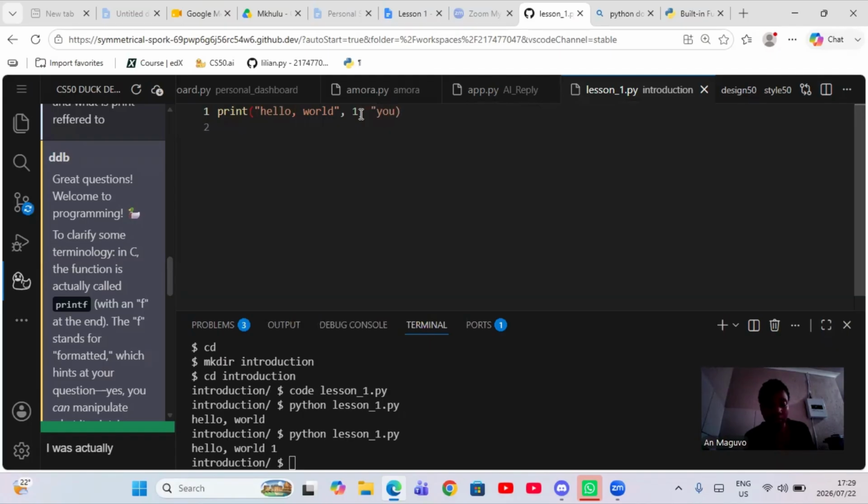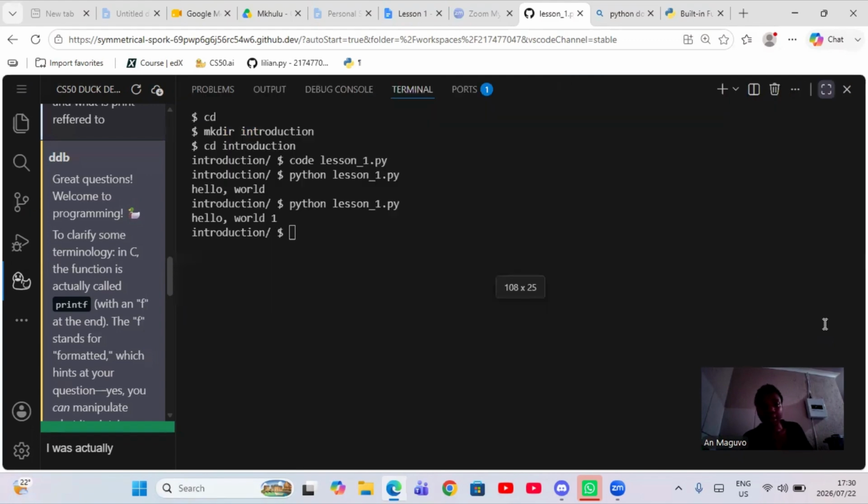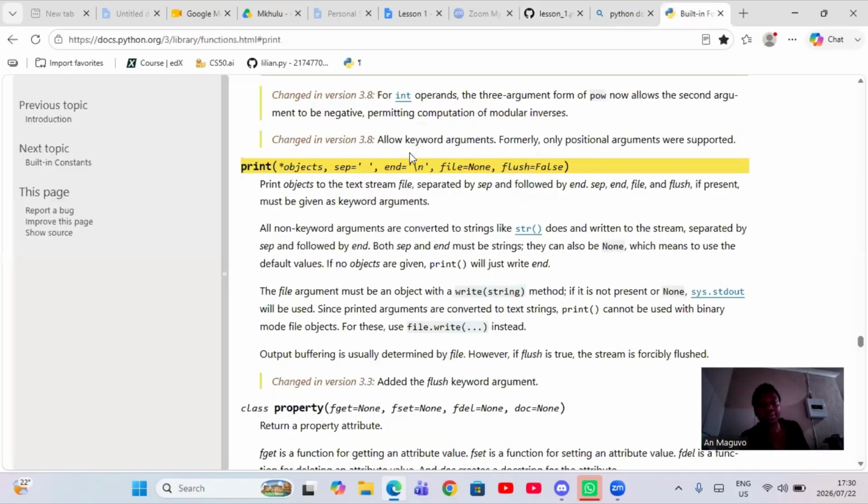You are doing great, right? I'm going to rerun the program again to show you guys up here, run, and you can see hello world 1, you are doing great. So can you see that you can add as many objects as you want? That is objects, yeah? Then we go to step, right? So these commas, they don't mean that everything must be objects and then you must follow by step, because at first, just by using object, you can use the print function, right?